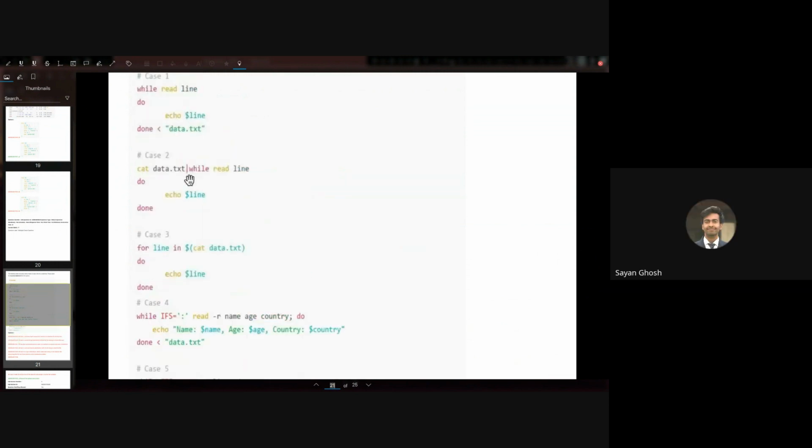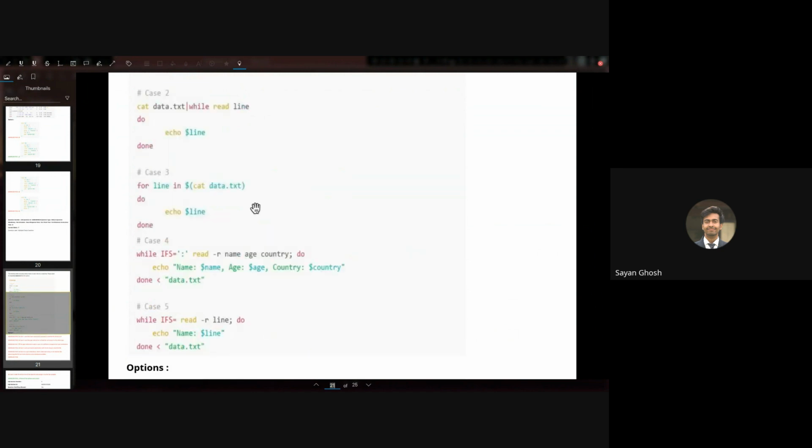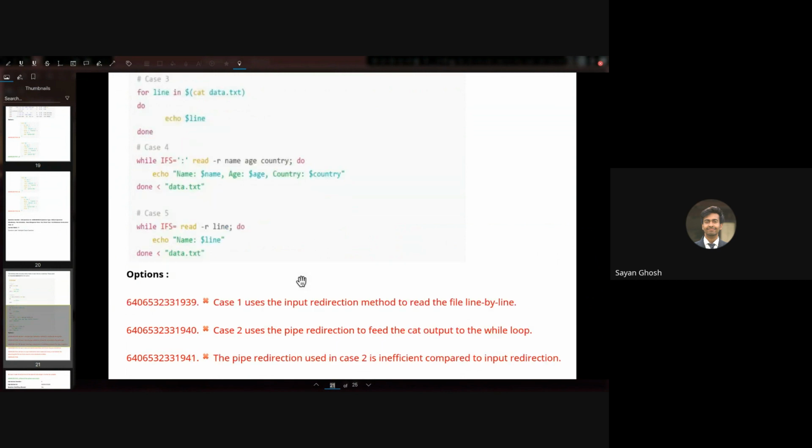Yeah, so we are using pipe here, right? Instead of giving standard in from a file, I can also give any other standard in. So I can run any command and pipe that output to the while read line. Not just cat, I can give anything, like the output of ls also, I can pipe it into while read line, and it will read it line by line. Right, so that's why. Take it as a standard input. Yeah. Got it.